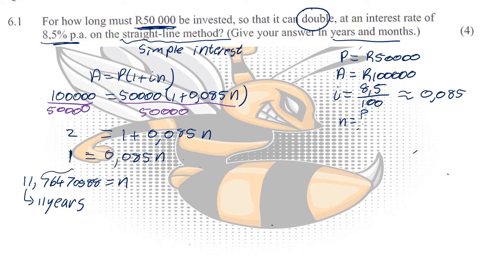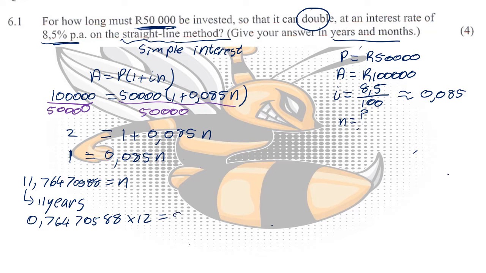Now, the 11 in this case tells me we need 11 years, definitely. The decimal part, on the other hand, tells me that we need something extra. We need a few more months or a few more days for this amount to double. After years comes months, so we take the decimal part and multiply it by 12, and that's going to tell me how many extra months I need.